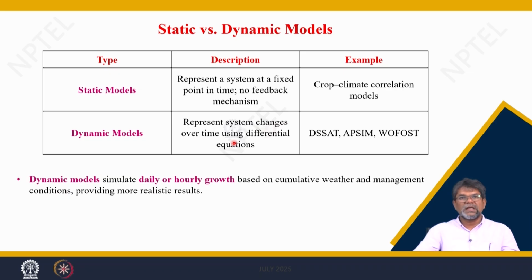Most crop models are dynamic in nature, not static models, because DSSAT, APSIM, WOFOST, InfoCrop are all dynamic. Once you have sown the crop, you see the output: appearance of leaves, stems, flowers, fruits, the economic parts, and the biomass changes, leaf area also changes over time. So these are time-dependent variables. These are dynamic models where time is a factor. Most crop models are dynamic in nature, not static models.